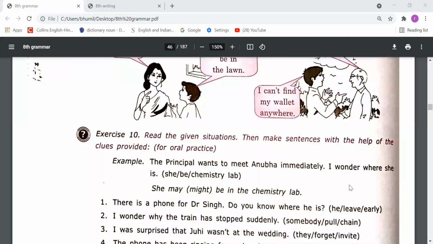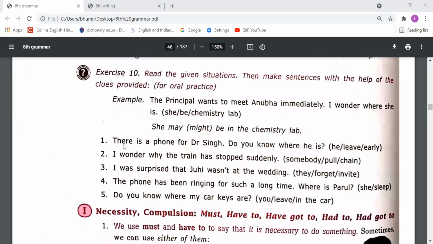I wonder where she is. Clue: she be chemistry lab. So we can say that she may be or might be in the chemistry lab. Second sentence: there is a phone for Dr. Singh. Do you know where he is? तो डॉक्टर सिंह का फोन है, कोई पूछ रहा है कि तुम्हें पता है वो कहाँ है, and you want to say that clues are there: he left early.